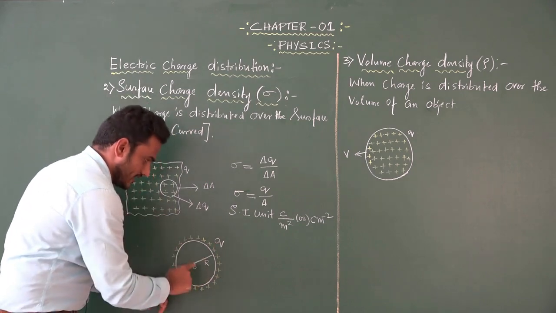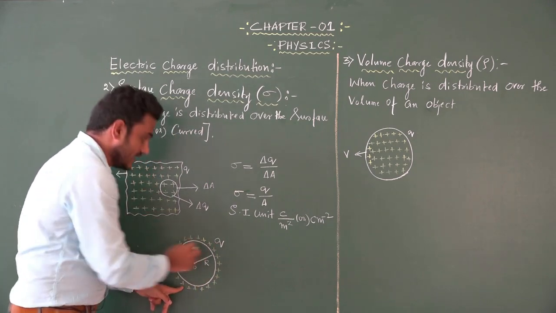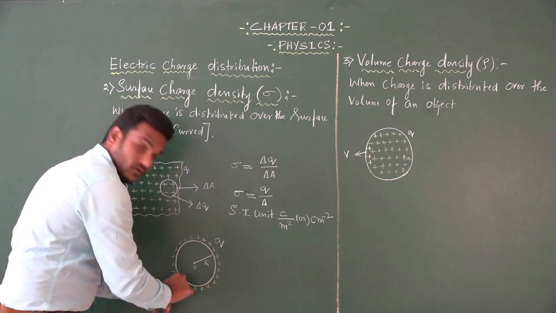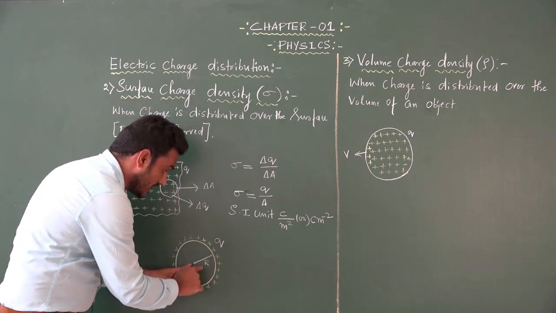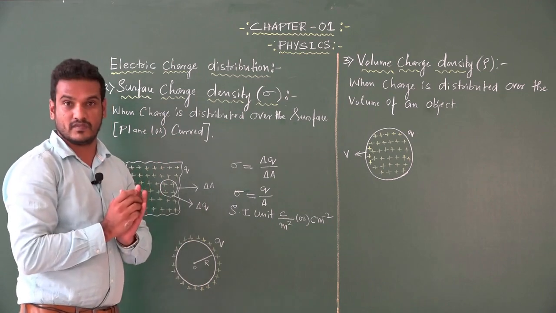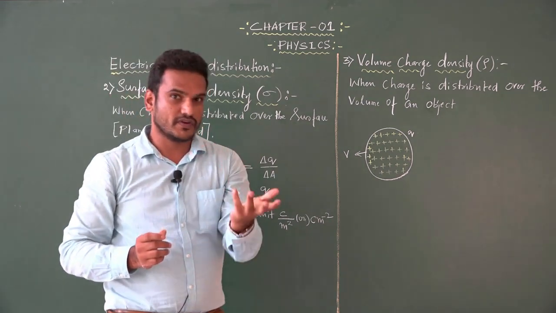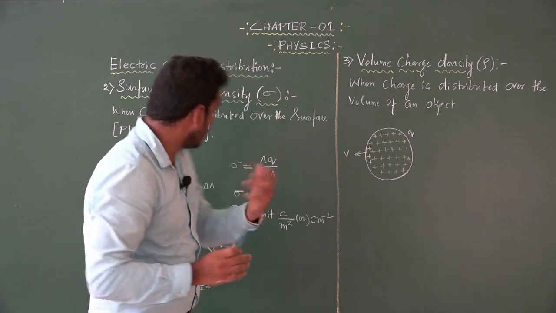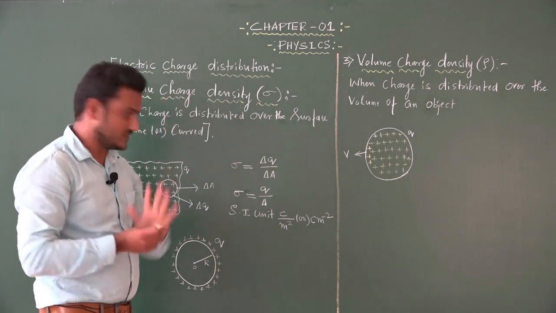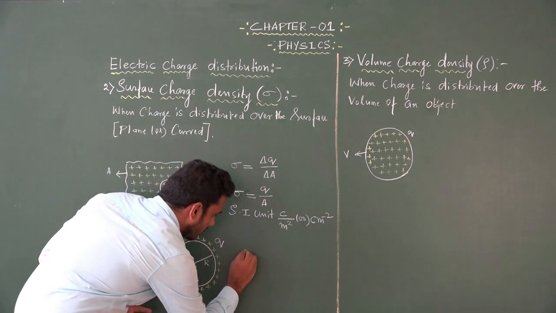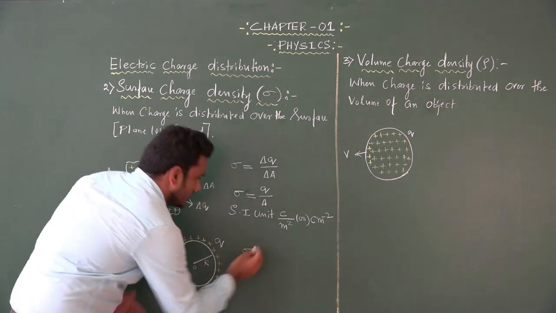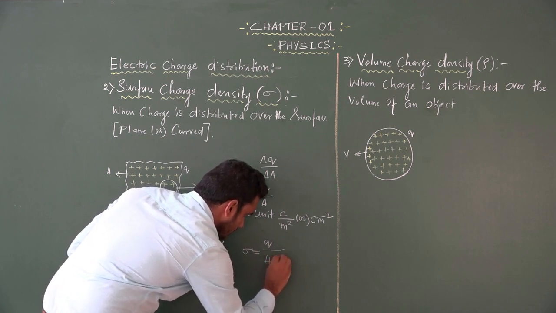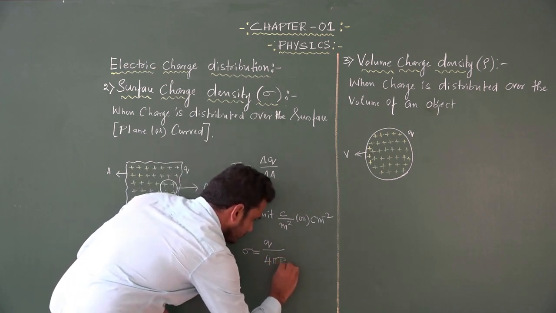When the charge Q is distributed over the surface of the spherical conductor of radius R, what will be the surface charge density? For that we have one more equation. Sigma is equal to Q divided by 4 pi R square.